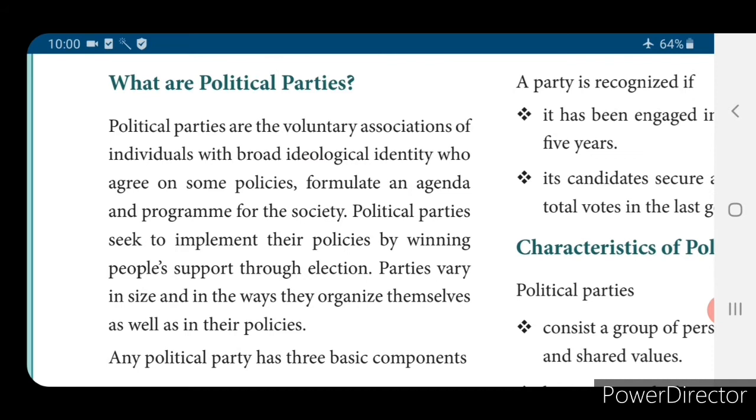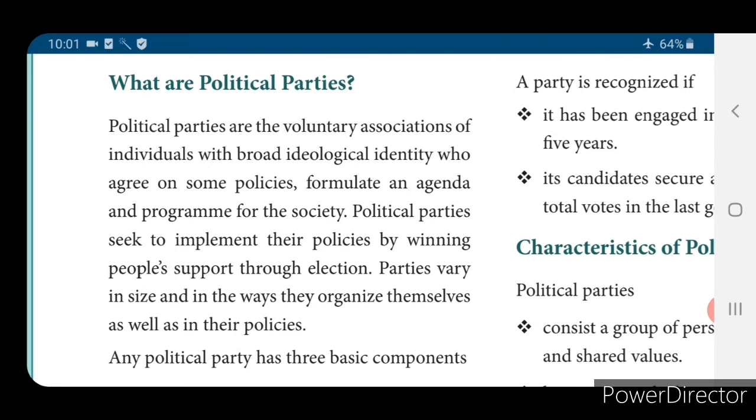Each and every party will have some policy to follow and formulate an agenda. They will say, these are all the things to happen, these are all the things we will follow. Like that they will formulate an agenda and program for the society. What is society? We are the society. Our human beings in a particular place, we call that place the society. So political parties are the voluntary associations of individuals with broad ideological identity who agree on some policies, formulate an agenda and program for the society.